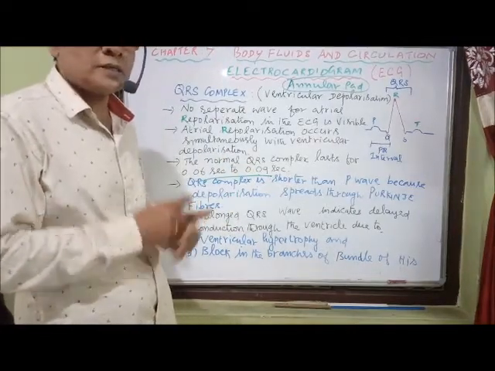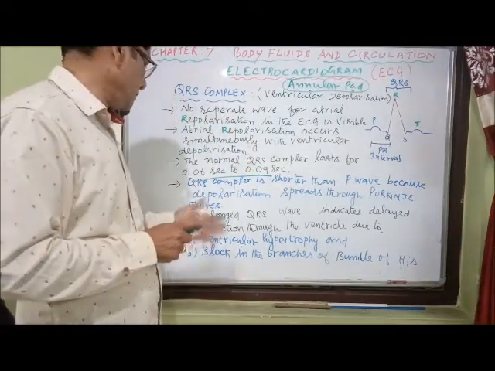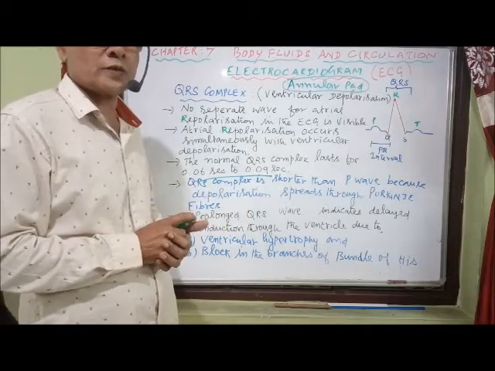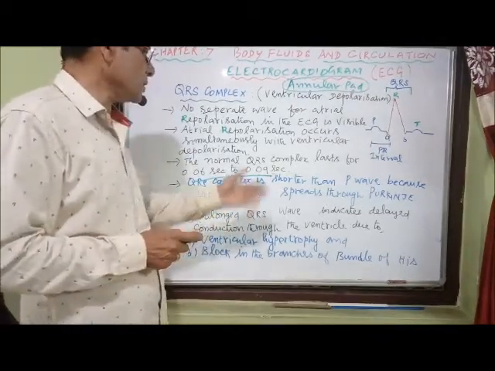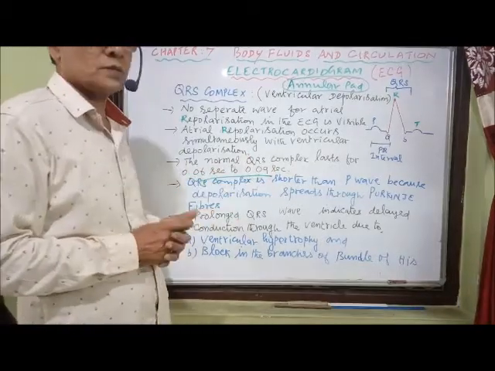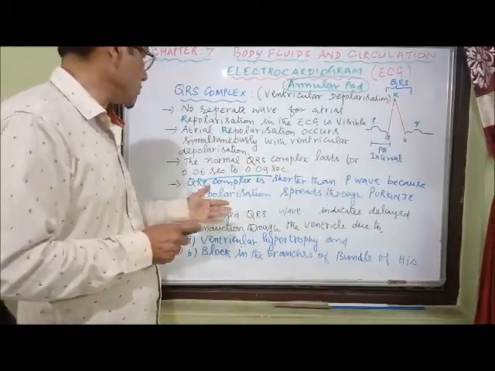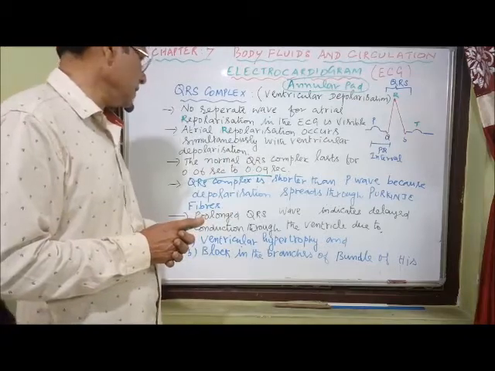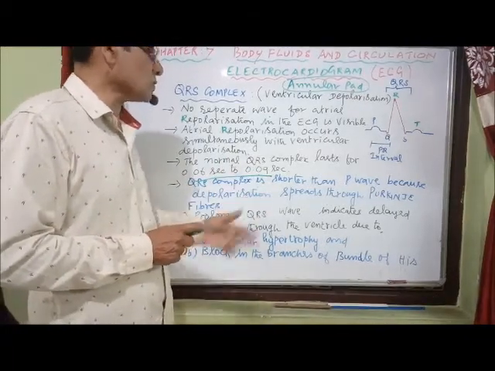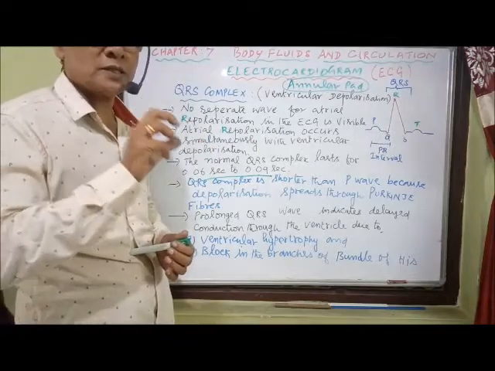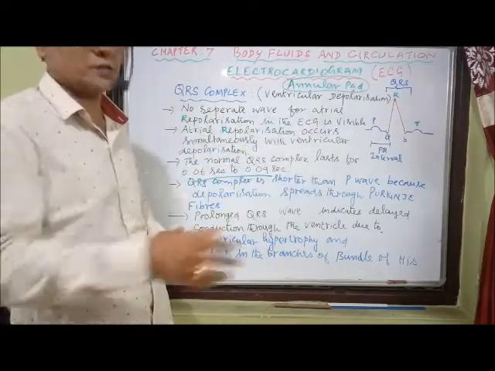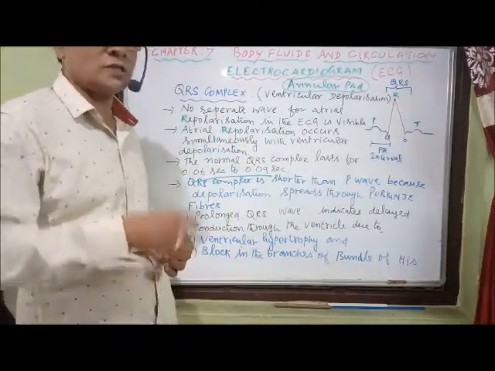So it indicates a delayed conduction of impulses. That is one of the indications of some abnormalities in the heart. If the QRS complex or wave is prolonged, of long duration, more than 0.09 second, it indicates delayed conduction through the ventricle. So when there is a prolonged QRS complex, that indicates there is a delayed conduction of impulses to the ventricle. What is the reason for that?